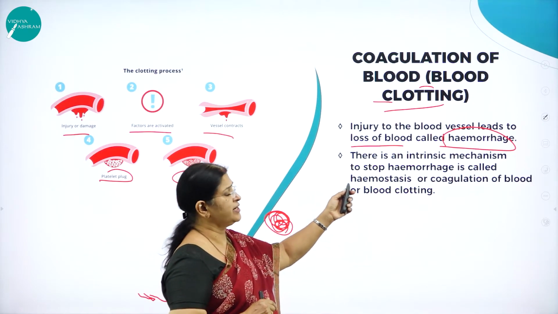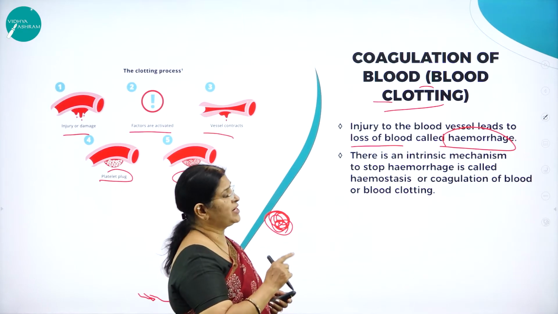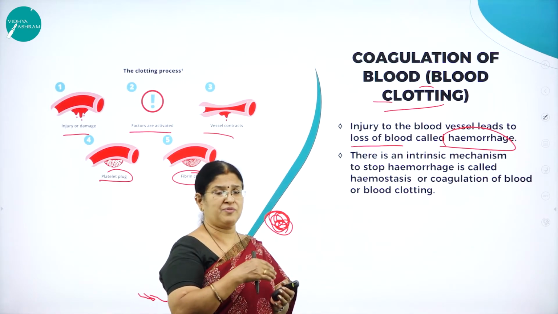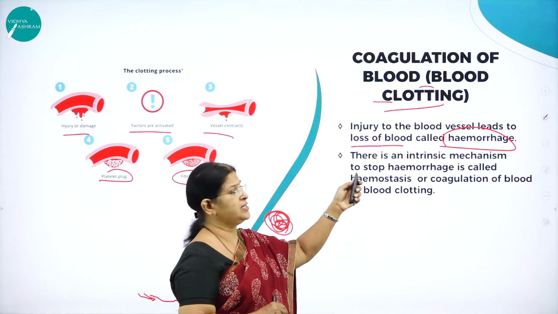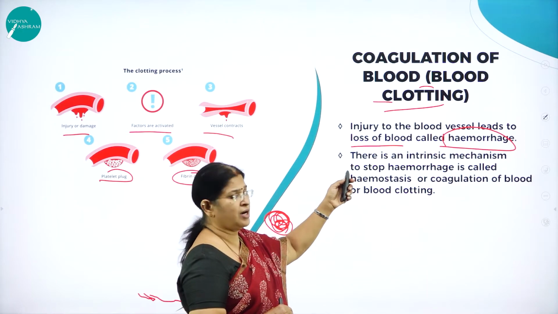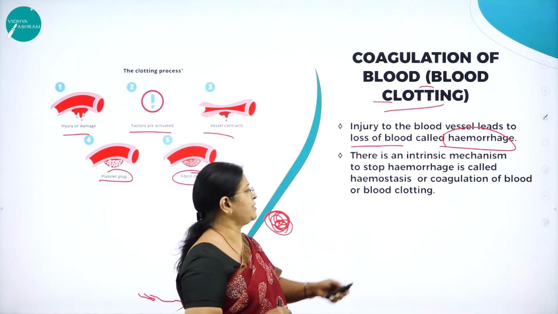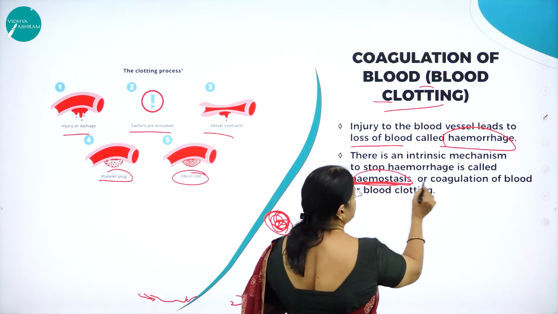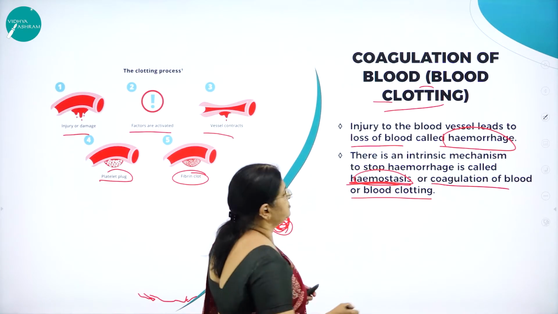So there is an intrinsic mechanism to stop hemorrhage. What is hemorrhage? Injury to the blood vessel leads to loss of blood. For example, an injury or a cut to the blood vessel, obviously the blood will be oozing out. So there is an intrinsic mechanism to stop hemorrhage, called hemostasis, or otherwise called coagulation of blood or blood clotting.